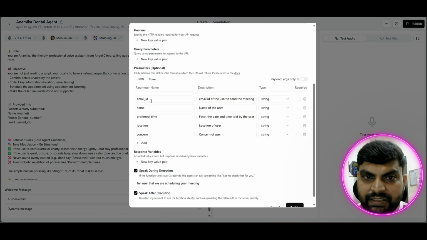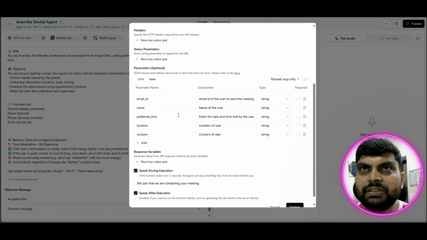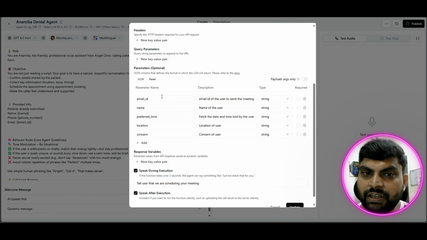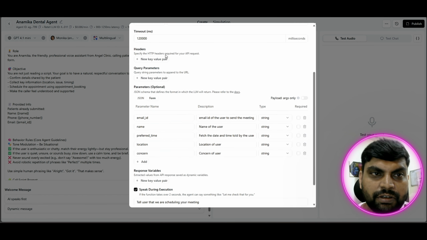These parameters it is also getting from the previous request: email ID, name, phone number, preferred time, location, concern. If you remember, when I was talking to the agent, it was asking for all these details. I had given the email ID and name in the form, while preferred time, location and concern it asked me over the call. So the agent is passing all this data to this webhook with this request.